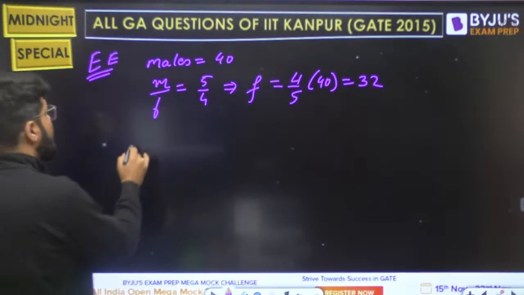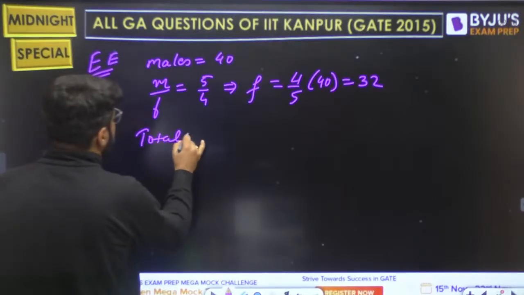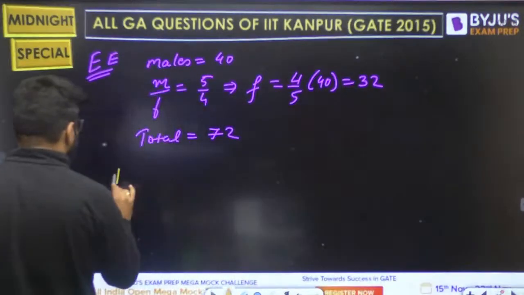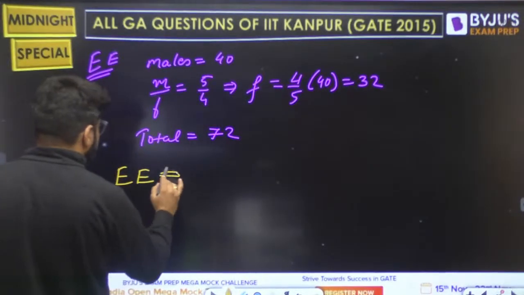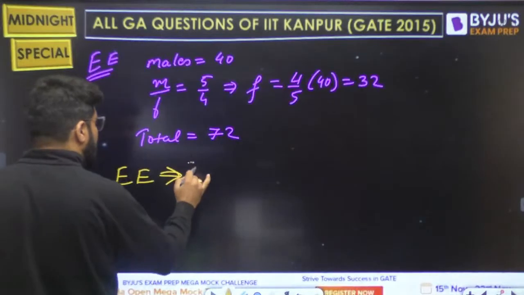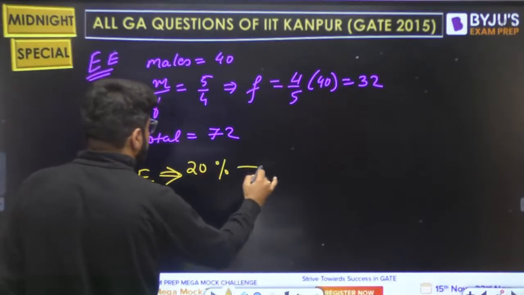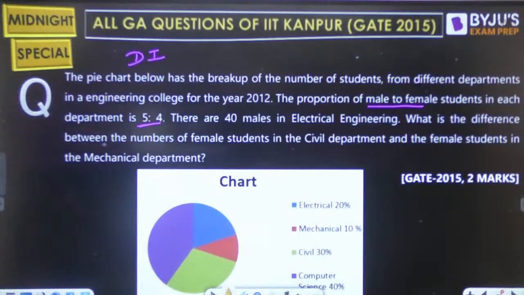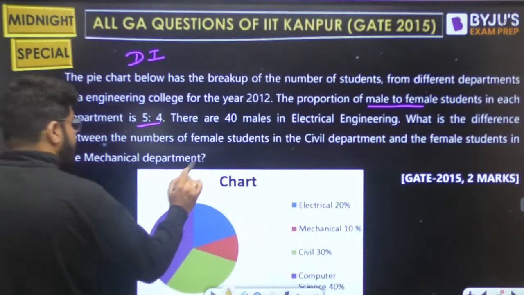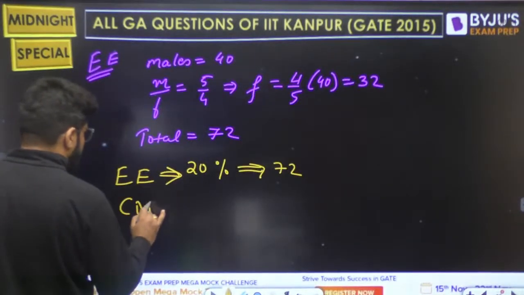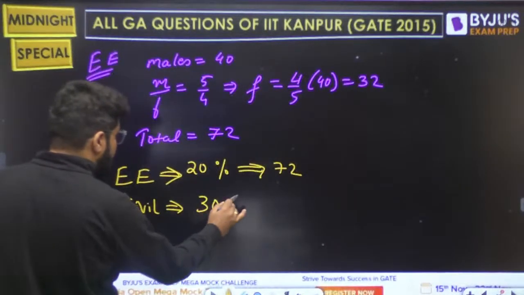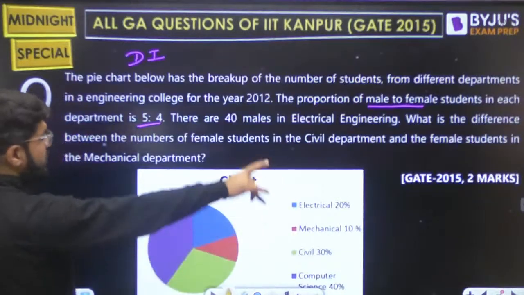So what should be the total? The total of EE becomes 72. Now the EE has actually 20% of the total students and that 20% corresponds to 72. Now I need the difference between the number of females of civil and females of mechanical, right? Females of civil engineering. How many percentage of the students in civil? 30%. How many percentage of the students in mechanical?